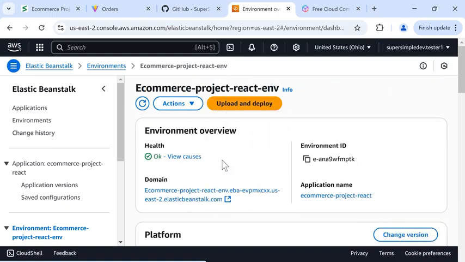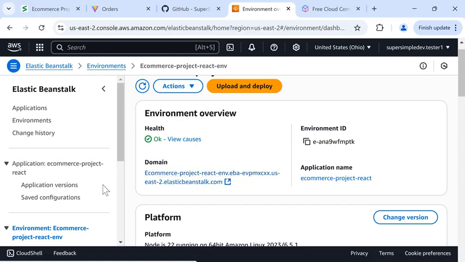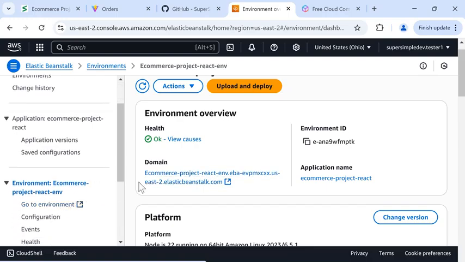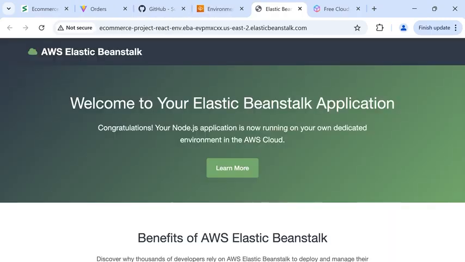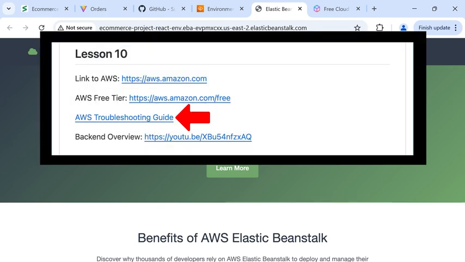Once that's done, it should look something like this. And we can click this URL here or click here to open this website. And now we should see a sample Node.js application on this page. If something goes wrong and this doesn't work, please check the AWS troubleshooting guide in the description.